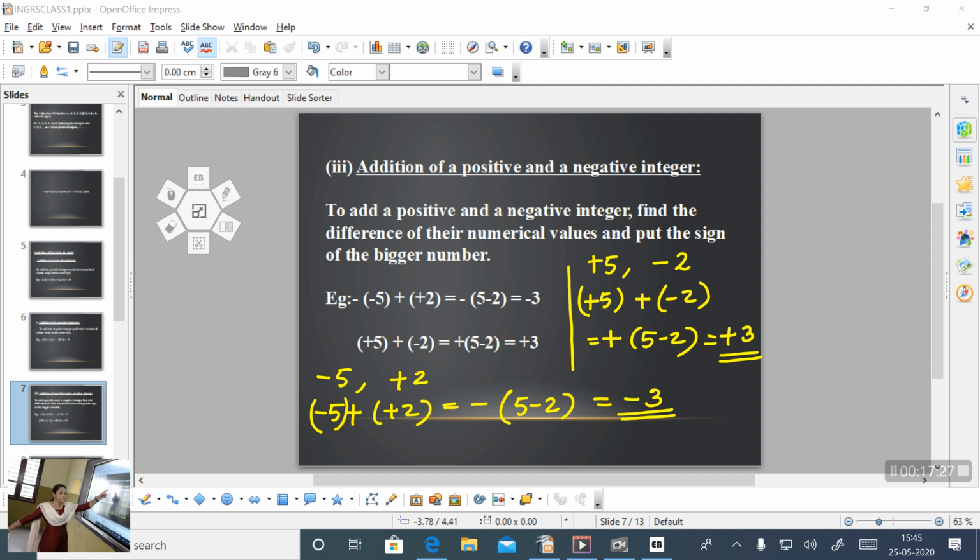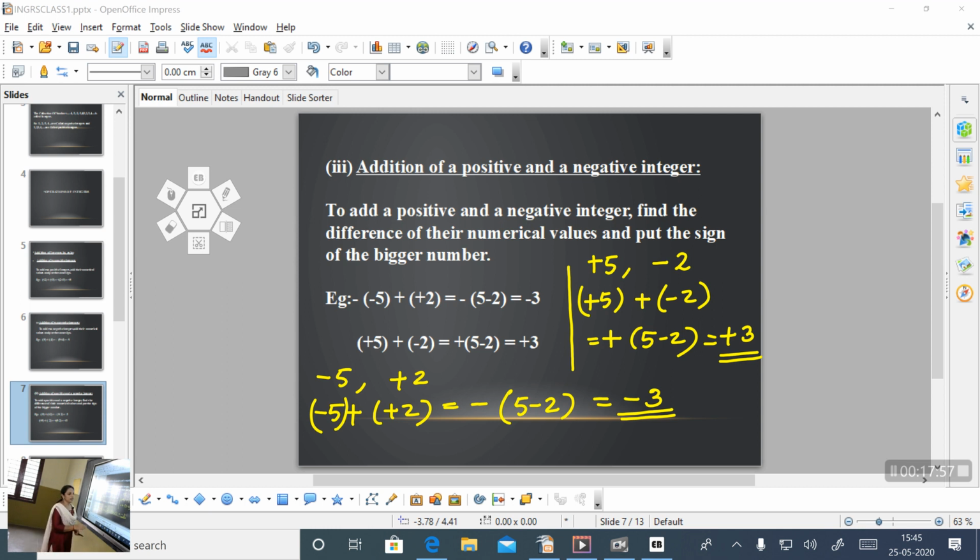To add a positive and a negative integer, find the difference of their numerical values and put the sign of the bigger number. Is it clear? So for addition there are three cases. First one, both are positive or addition of two positive integers. Second case, addition of two negative integers. Third one, addition of a positive and a negative integer.